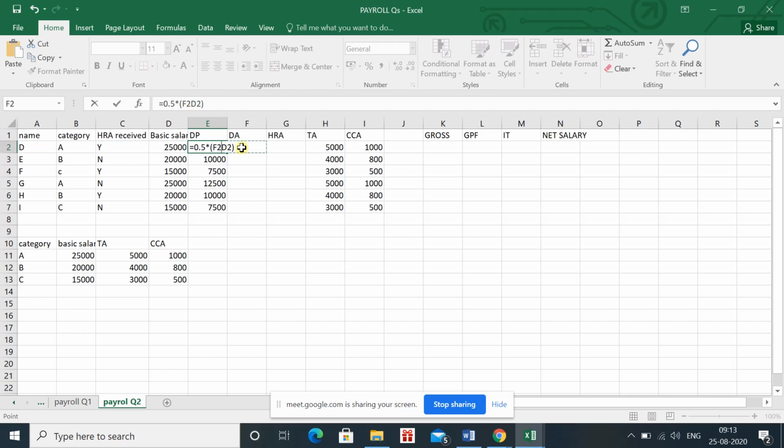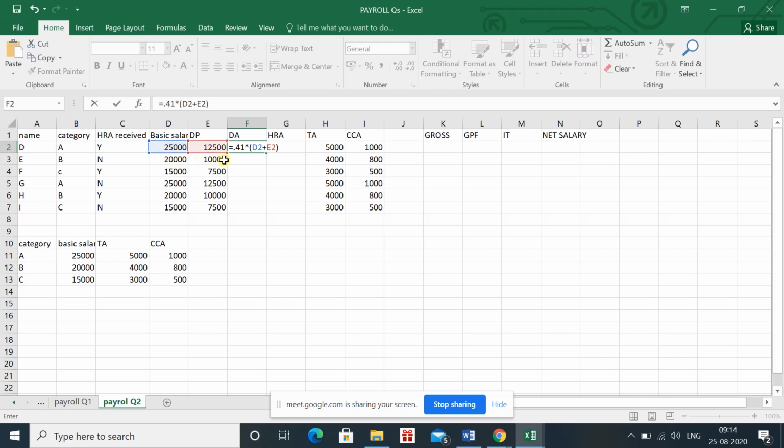Then we have the DA. For DA, what is the value? They are saying 41% of what? 41% of basic plus DP. So you are just required to calculate 41% of these two values, basic and DP.